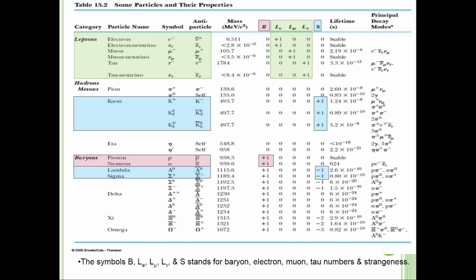The anti for electron is e positive, or positron.